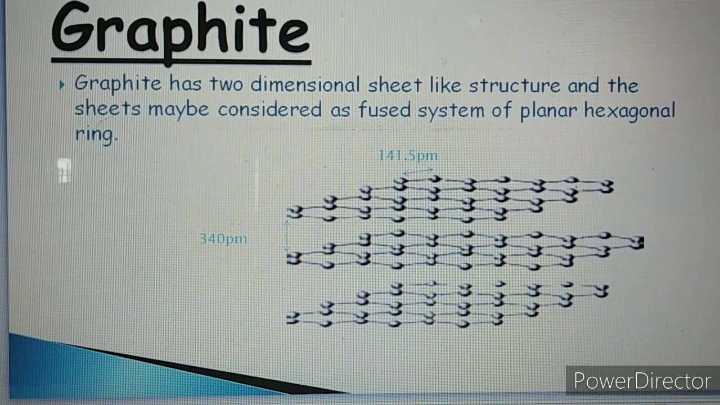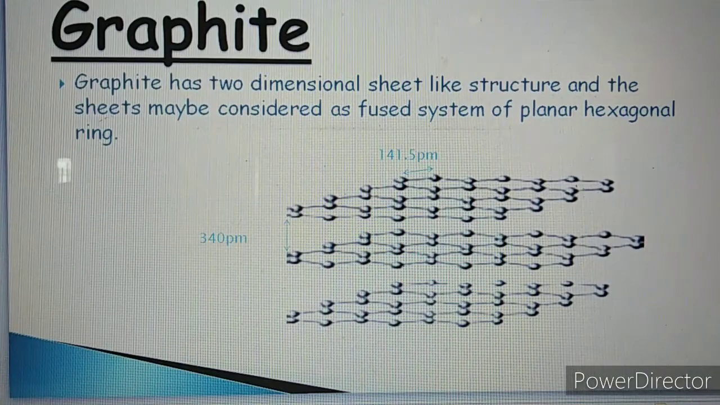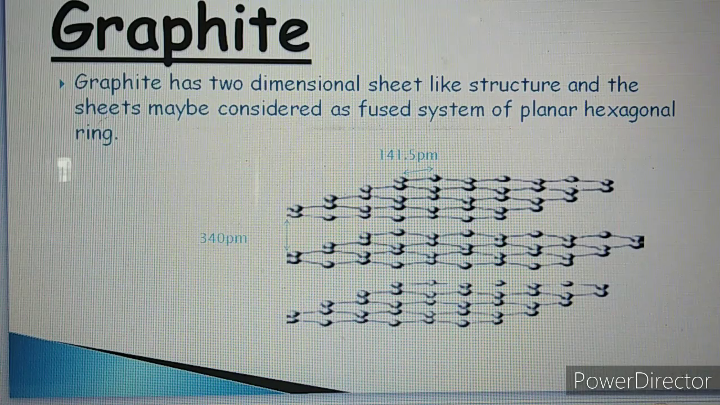Second one is graphite. Graphite has a two-dimensional sheet-like structure, and the sheets may be considered as a fused system of planar hexagonal rings. So in graphite, the carbons are linked in hexagonal rings and this is a slightly slippery structure. Therefore, graphite is soft and it is a good conductor of heat and electricity. Our graphite pencils also contain graphite, a soft material. Hybridization present in graphite is sp2 hybridization.